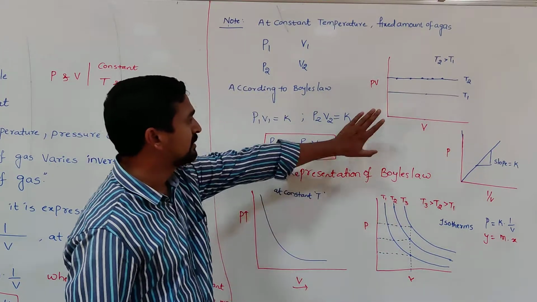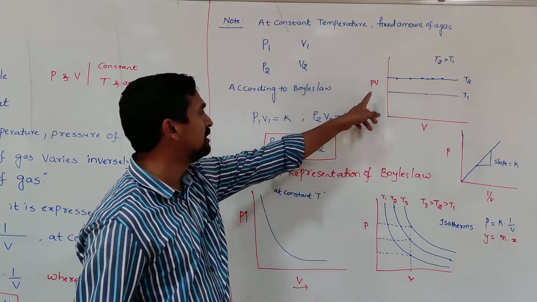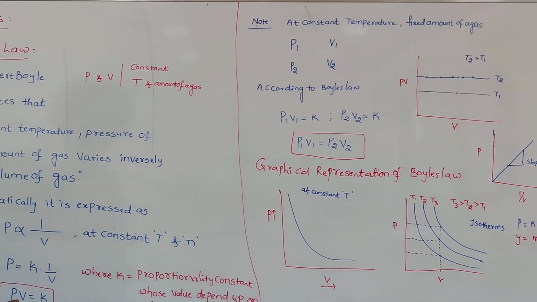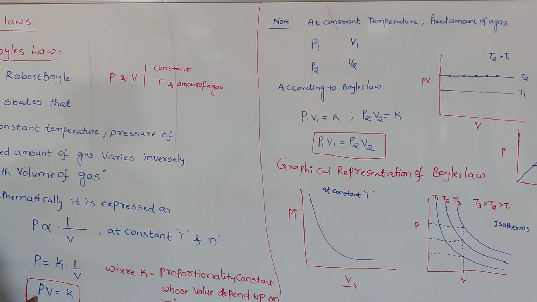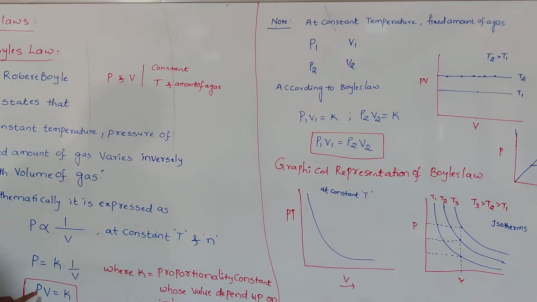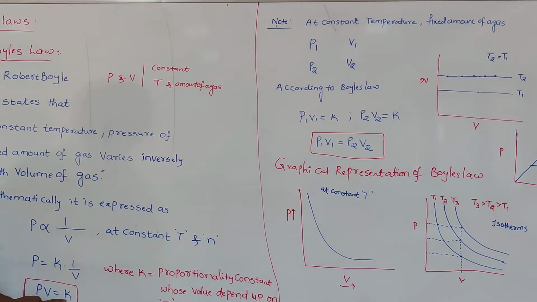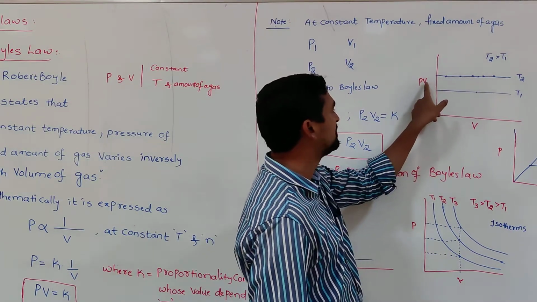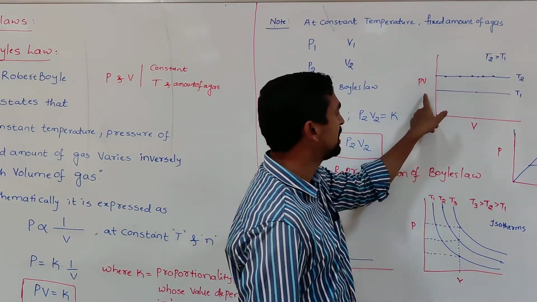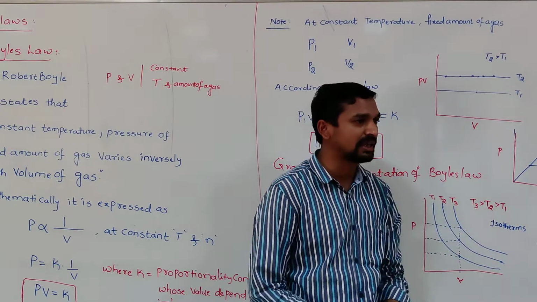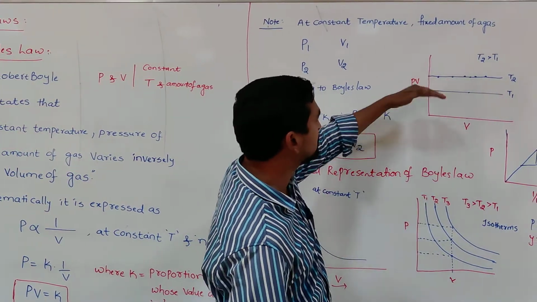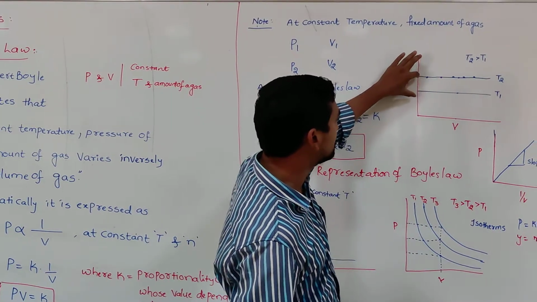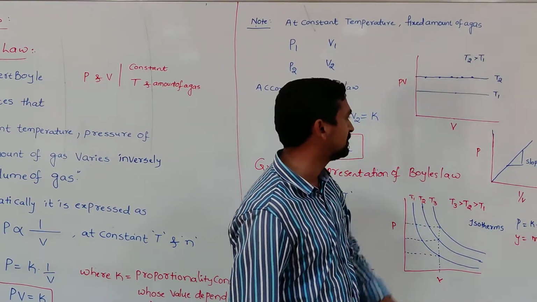The third plot is when we draw PV versus V. Even though the volume changes, when the volume changes, the pressure also changes. So the product of the pressure and volume is always said to be constant. Whatever volume you apply, the PV value is always constant. That's why we get a straight line parallel to the x-axis. When we draw this plot at two different temperatures, T2 and T1, we get straight lines in both cases, parallel to the x-axis.